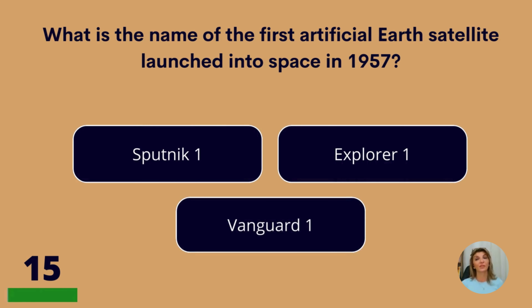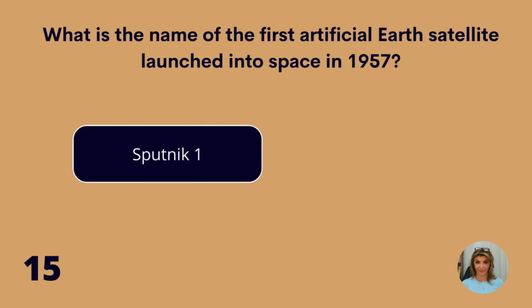What is the name of the first artificial Earth satellite launched into space in 1957? Sputnik 1, Explorer 1, or Vanguard 1? Sputnik 1.